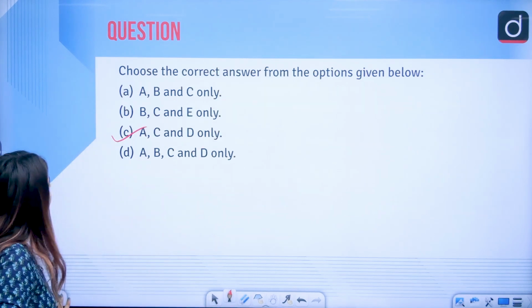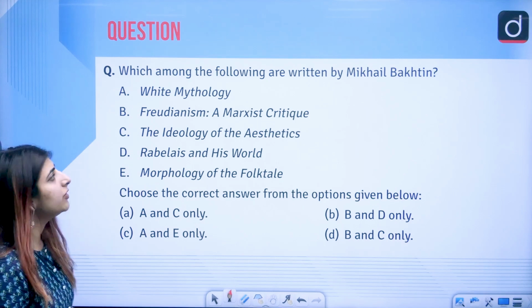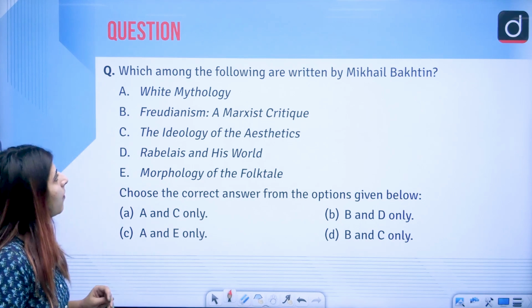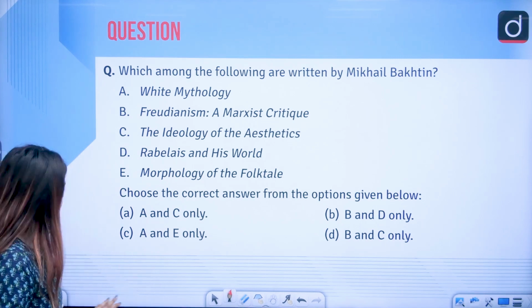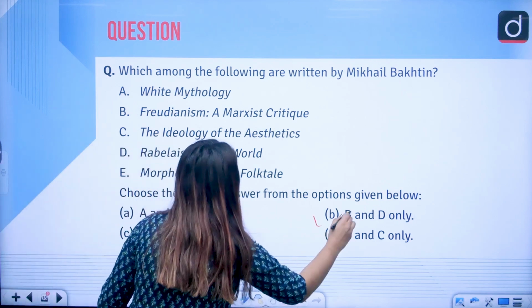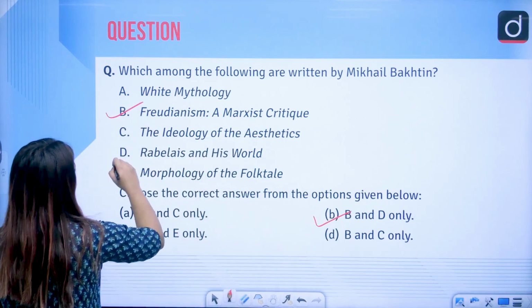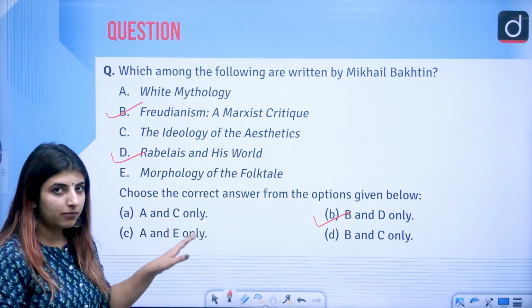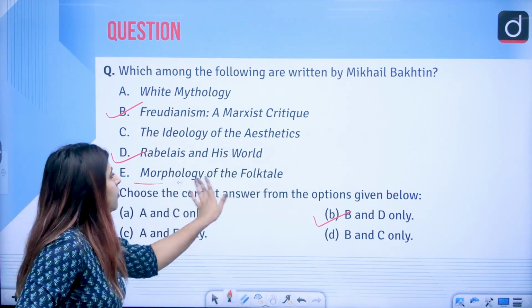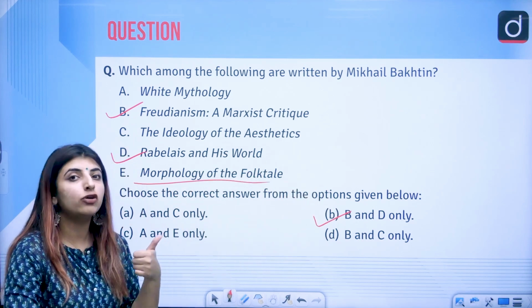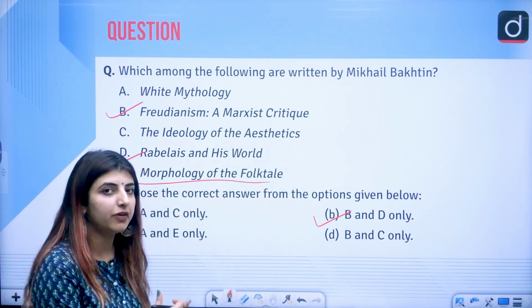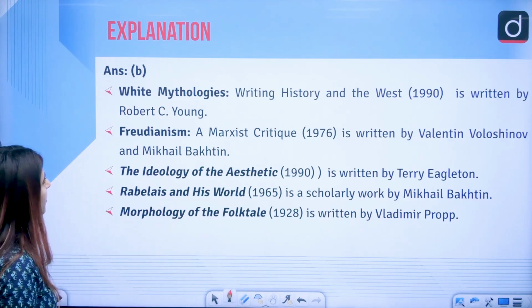Then, which among the following are written by Mikhail Bakhtin? Answer to this question is option B. That is B and D. B and D are the ones which are written by Mikhail Bakhtin. White mythology, the ideology of the aesthetics, and the morphology of the folk tale, these three are not written by Bakhtin, but then who wrote these three books? We will be talking about them in the answers explanation here.